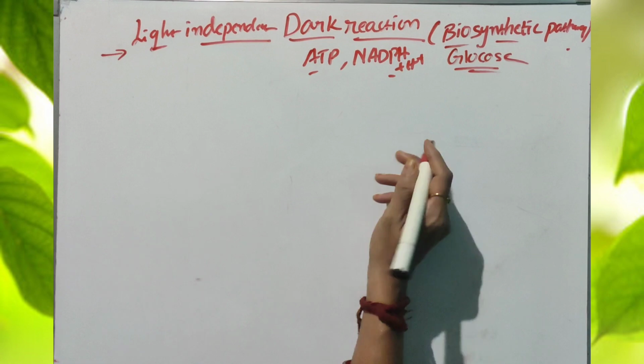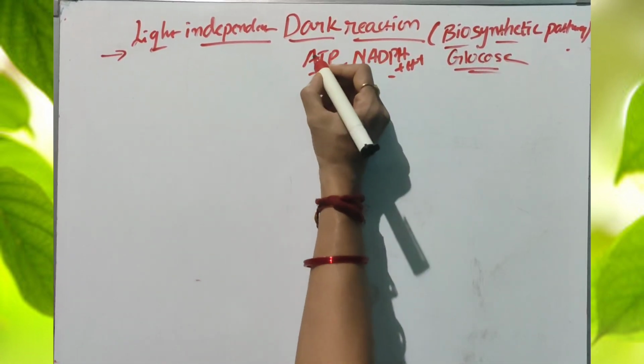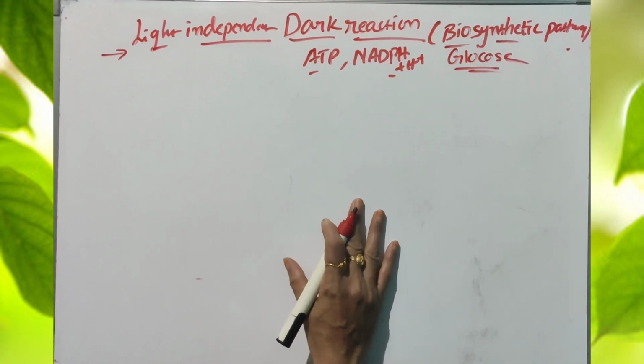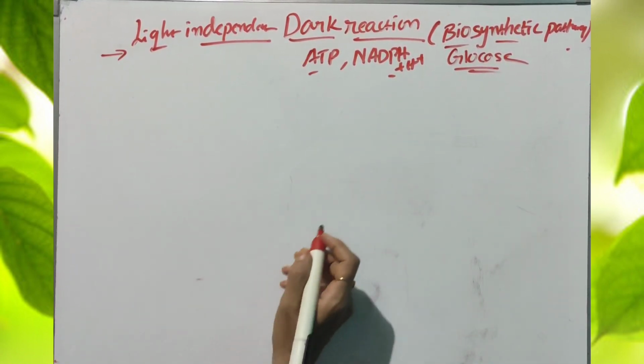These two are very important for the dark reaction because they are important energy productions.